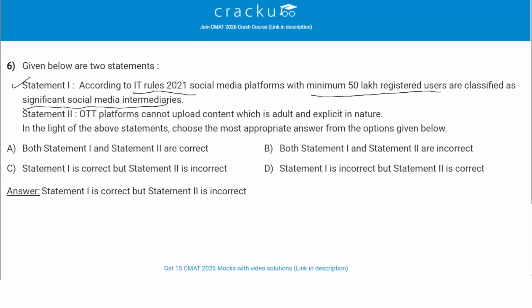Statement 2 tells that OTT platforms cannot upload content which is adult and explicit in nature. Now statement 2 is incorrect, right? OTT platforms can upload content which is adult, 18 plus and explicit in nature, right? So this is not the correct statement. So the right answer is statement 1 is correct, statement 2 is incorrect. So the correct answer is option C.